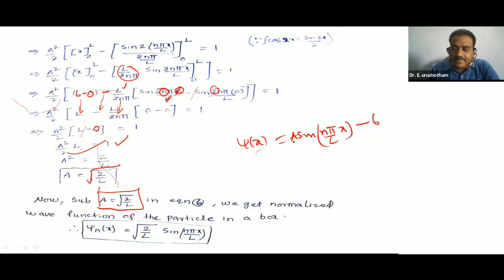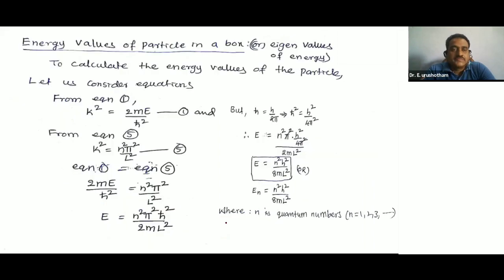So substituting at the place of A, this is psi of x as it is. This is root 2 by L, remaining same, sine n pi by L into x. So this is psi of x, or psi n of x, is equal to root 2 by L sine n pi by L into x. This equation is known as the normalized wave function of the particle in a one-dimensional potential box. Normalized wave function, psi n of x.